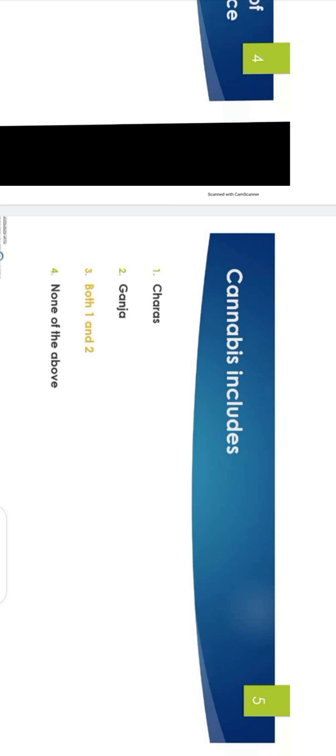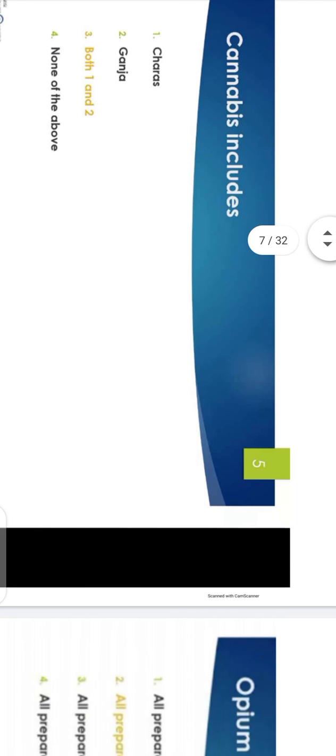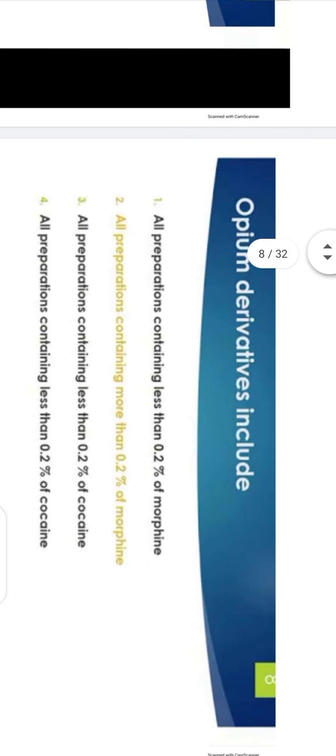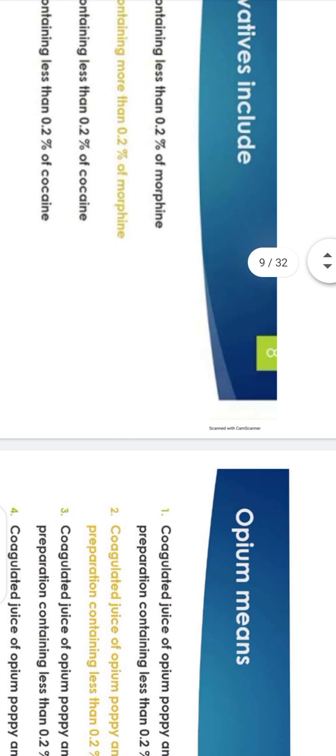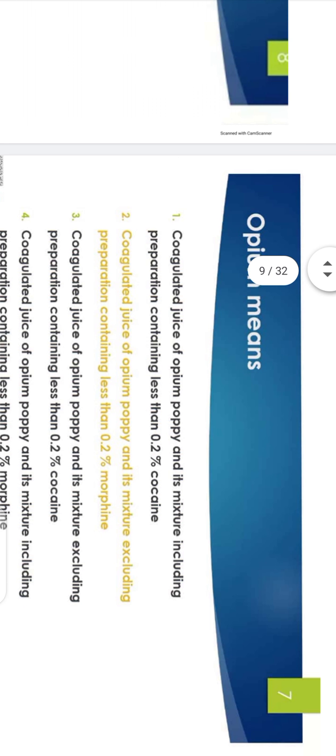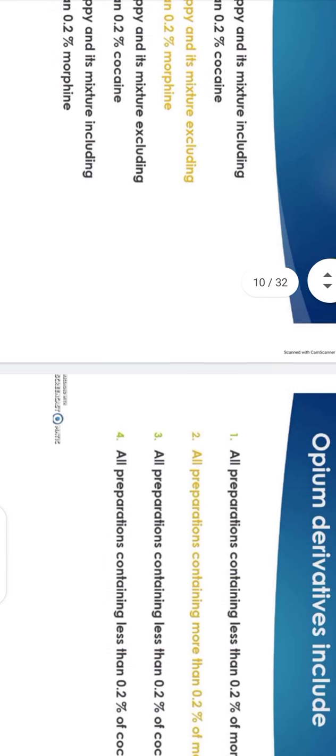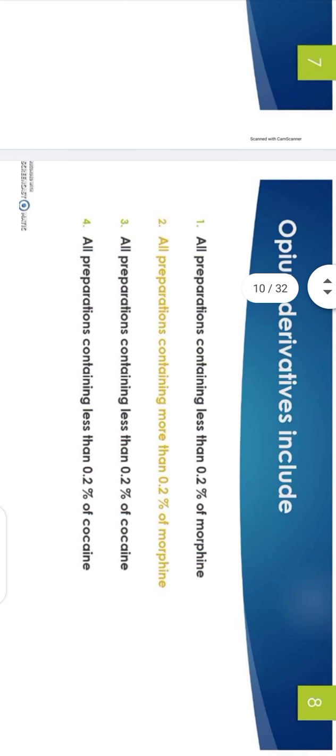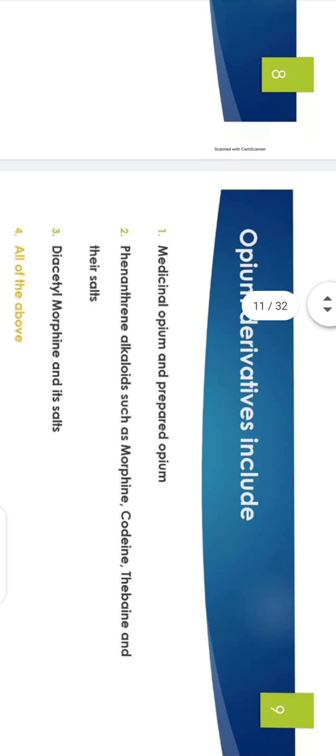Cannabis includes charas and ganja. Opium derivatives include all the preparations containing more than 0.2% of morphine.